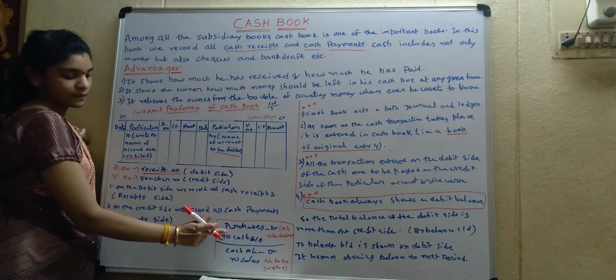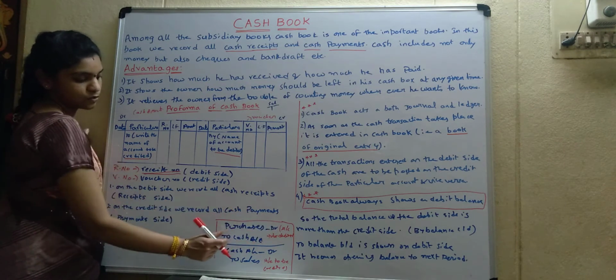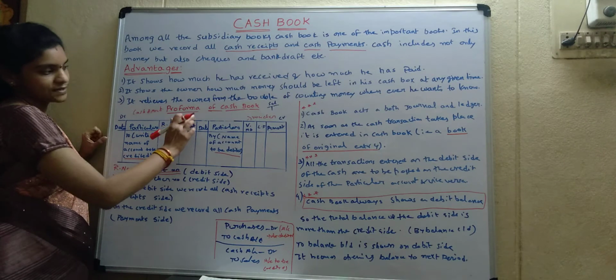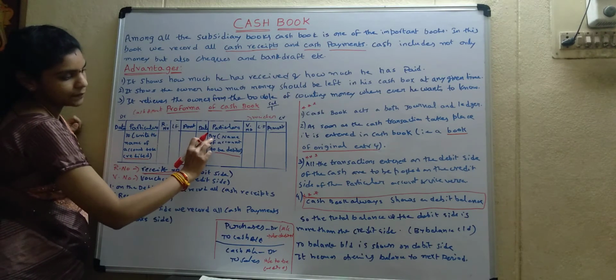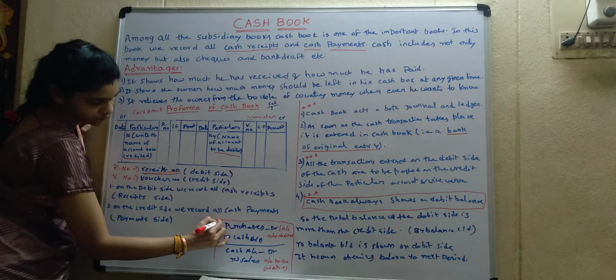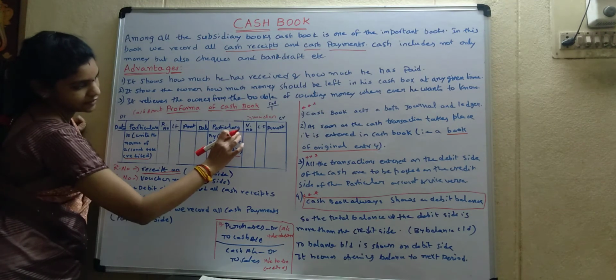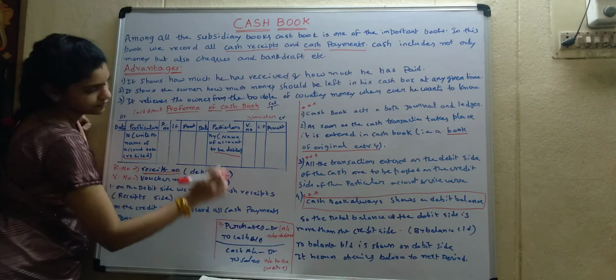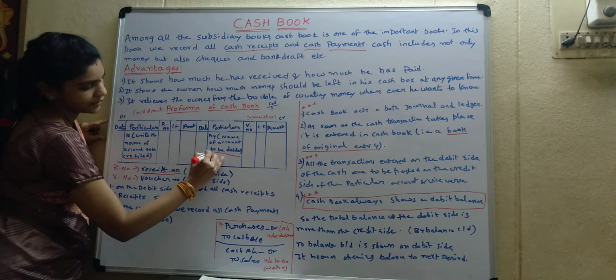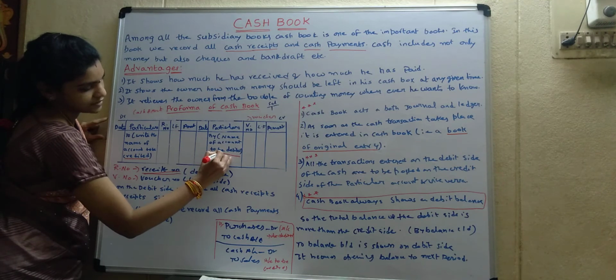What's the entry? Purchases account debit to cash account. And this is the cash book. What do we have to write? We have to add 'by' to purchases and write here, by name of the account to be debited. This is the account to be debited, so you have to write here, by purchases.